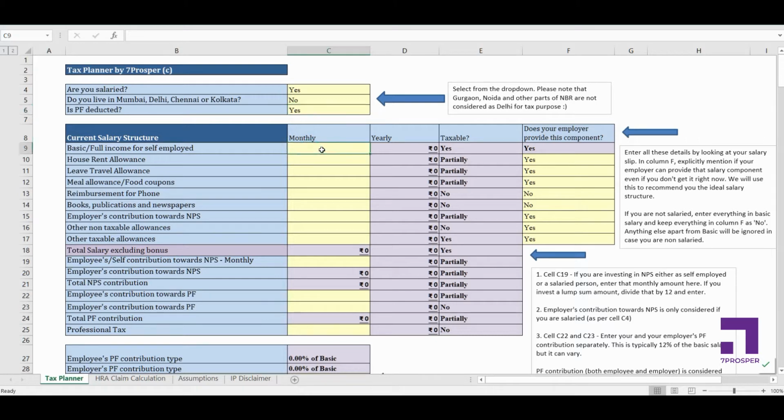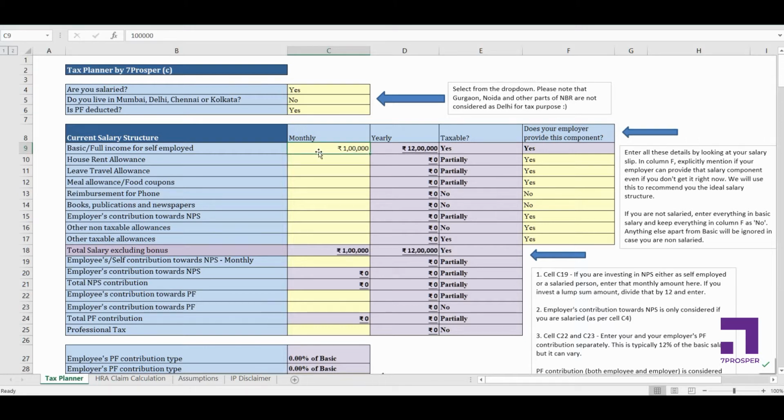We have to enter the values on a monthly basis. The very first thing that you need to enter is the basic salary. This is one component which you will definitely have if you're salaried. You might not have any other component in your salary, but you are definitely going to have a basic salary. Let's say my basic salary is 1 lakh.